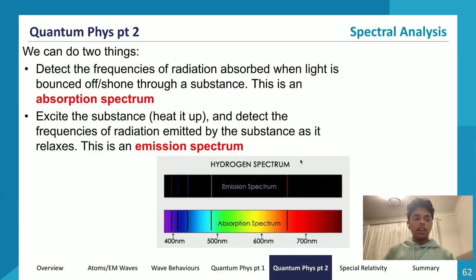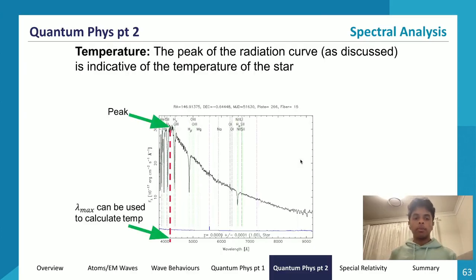Using these, we can calculate properties of stars, for example temperature. Using the peak of the blackbody radiation curve, we can indicate the temperature of the star. This is Wien's law, which in application is used for spectral analysis. We can calculate the temperature of a star. This is kind of what the spectra of a star will look like. If you look over here, these dips that can be seen are the absorption spectrum.